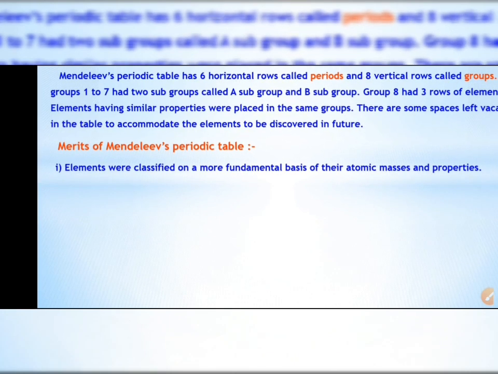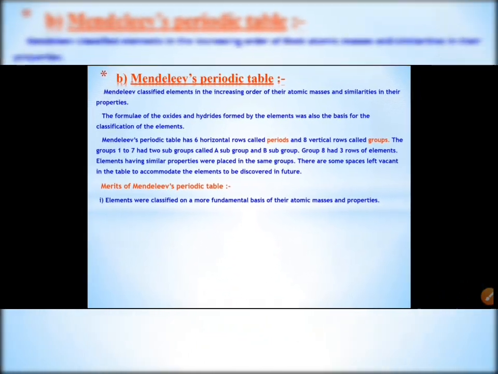So what are the merits of Mendeleev's periodic table? The first merit is that the elements were classified on the more fundamental basis of their atomic mass and properties. Next, spaces were left vacant to accommodate the elements to be discovered in the future.